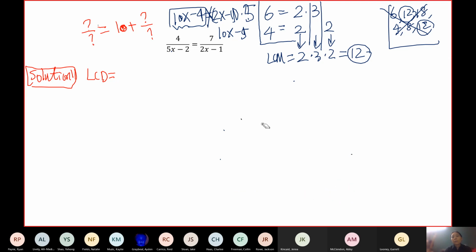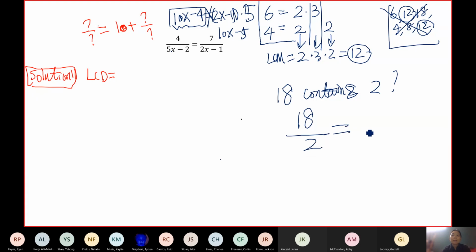Yes or no? You can type your answer in the chat box. Yes. And why? Explain that. That's the important part. Say it again. 9 times 2 is 18. Yes. Or in other words, 18 divided by 9, what do we get? We get a whole number, an integer.